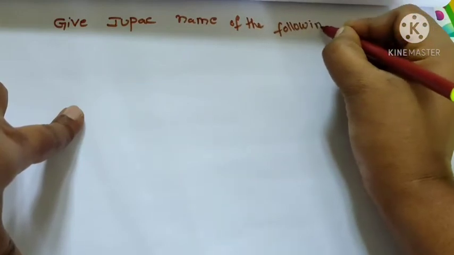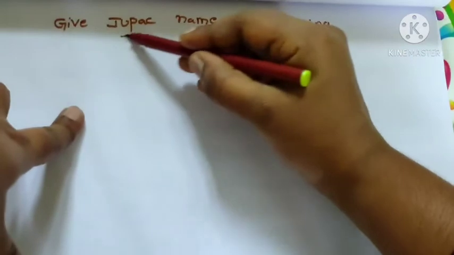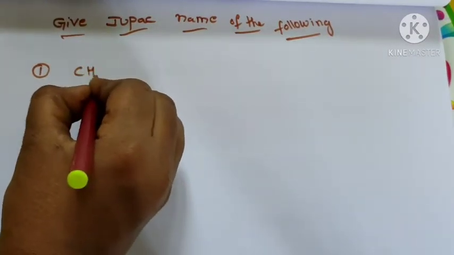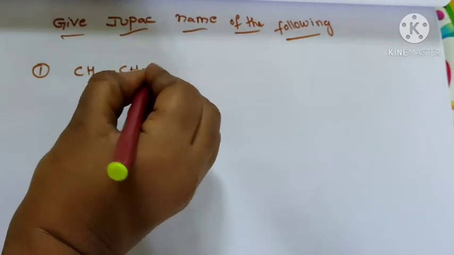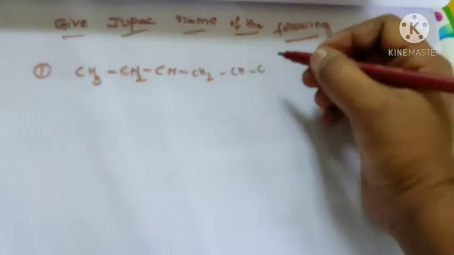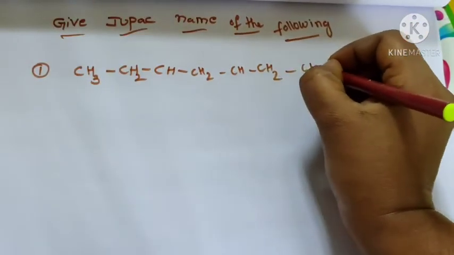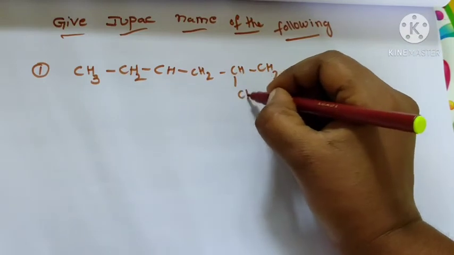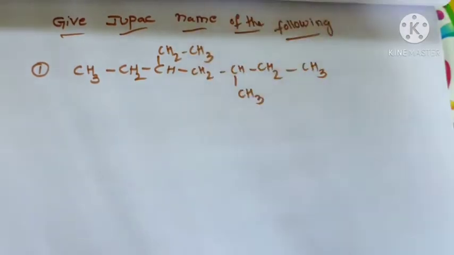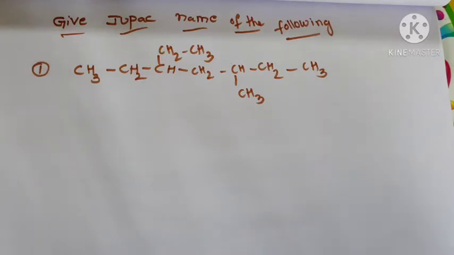The first question: the compound is CH3, CH2, CH, CH2, CH3, CH, CH2, CH3. The compound contains 2 substituents. One is the methyl substituent and the other one, CH2CH3, is the ethyl substituent. So the first rule is the long chain in the compound.